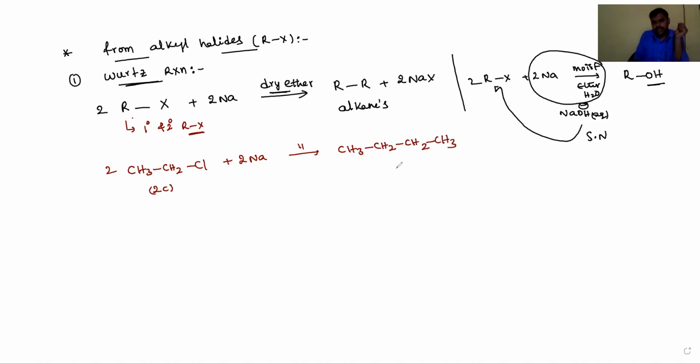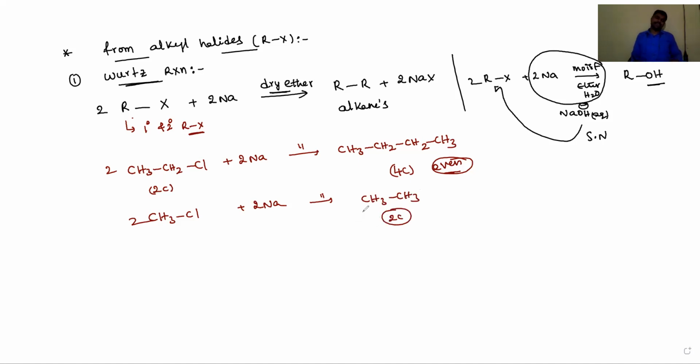And CH3. Now it has 4 carbons. Okay, dear students, only an even number of carbons will always give the product. That is, only symmetrical alkanes are the product. For example, if you use CH3-Cl with sodium metal in dry ether, the product is ethane, CH3-CH3, with 2 carbons. So only alkanes containing an even number of carbons are the product.